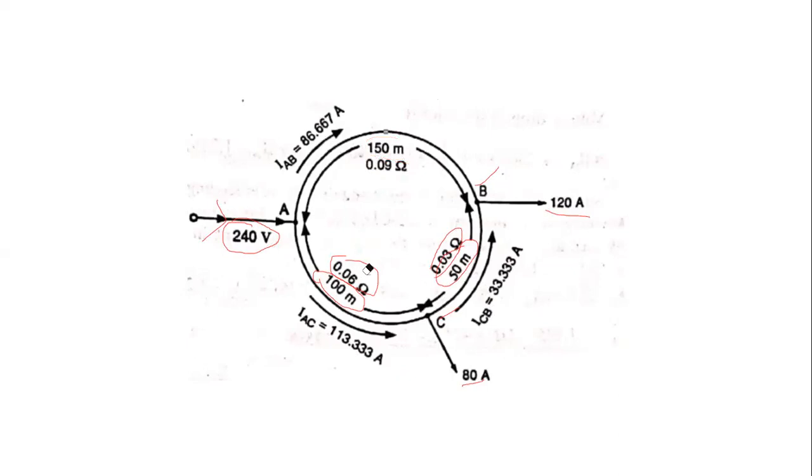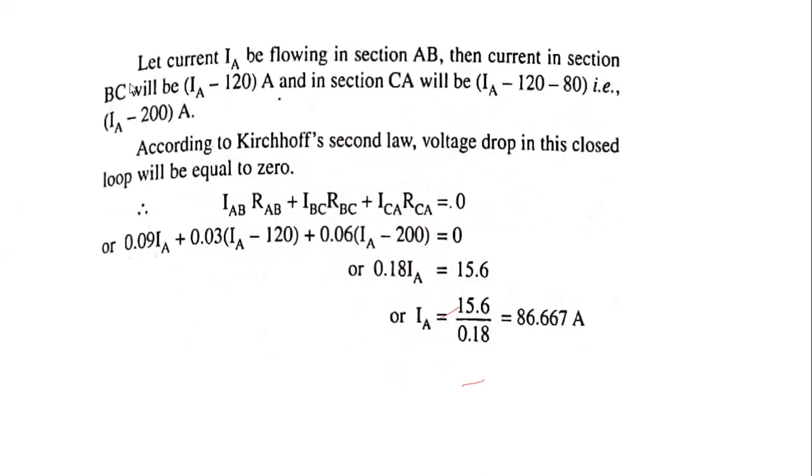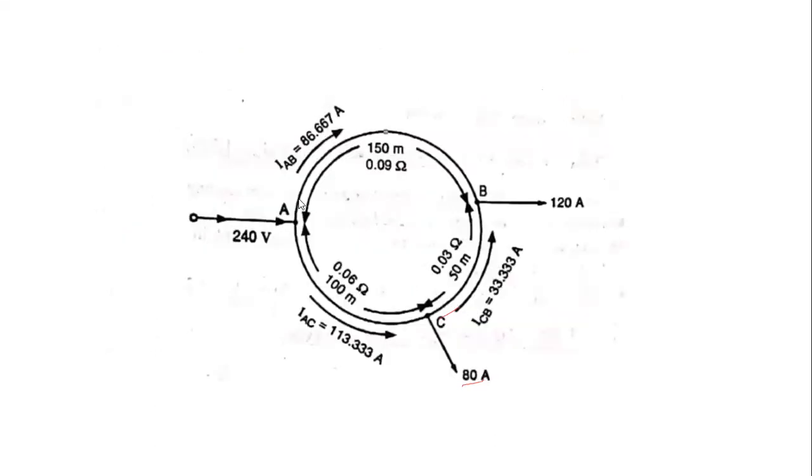This is the ring main distribution system, a closed loop form of a distribution system. Let current IA be flowing in the section AB. Then the current flowing in section BC will be IA minus 120 amperes, since the loading point takes 120 amperes. The current flowing at section A to B is IA.